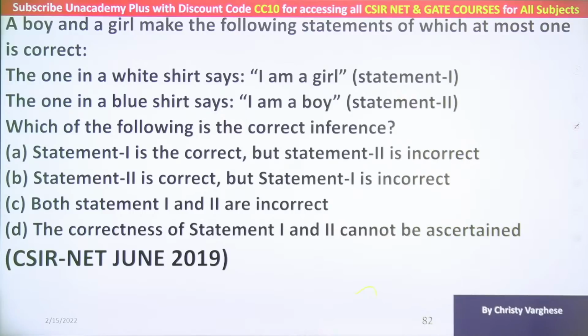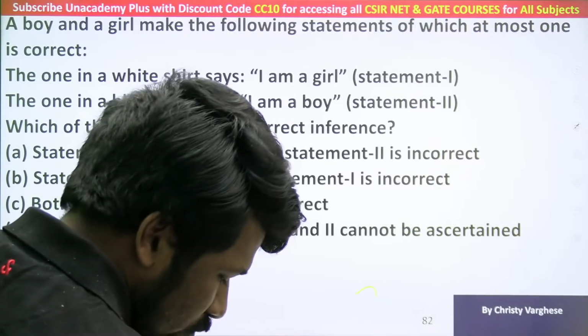Okay, thank you for all of your comments about the previous question. None of you have given any example of a fruit which is a root. I also searched online if there is any fruit which grows on the root, but many sources say that there is no fruit which is a root. If anyone finds any root which is a fruit, or a fruit which is a root, you can mention it in the chat. Anyway, this question I will explain how to do it.